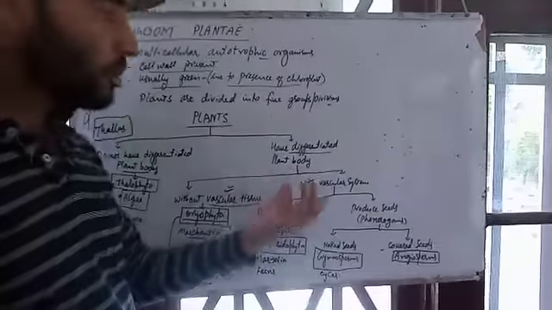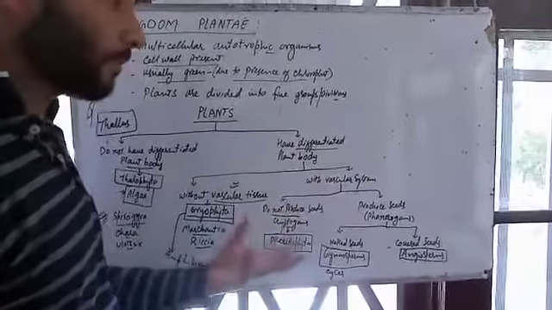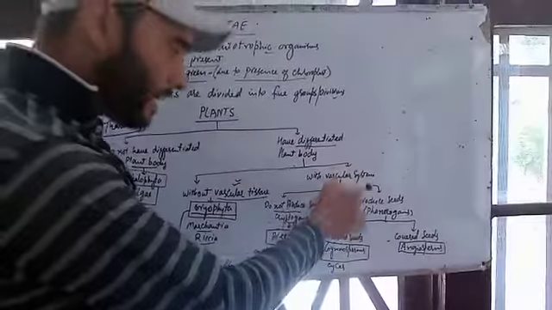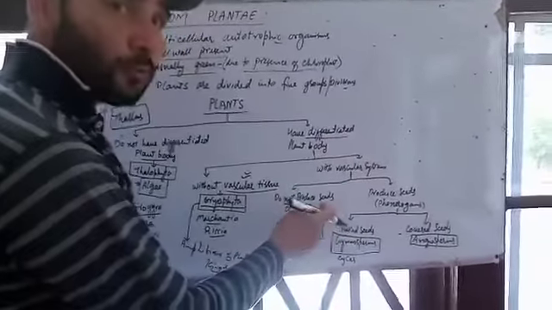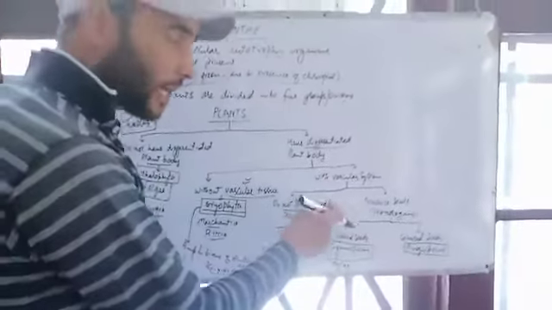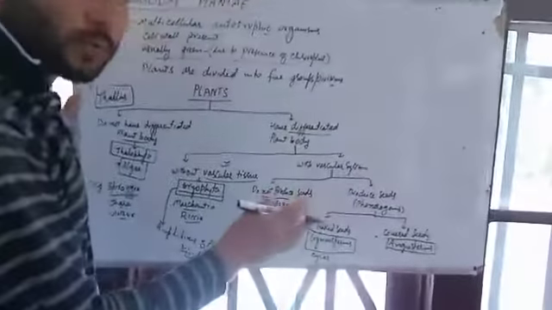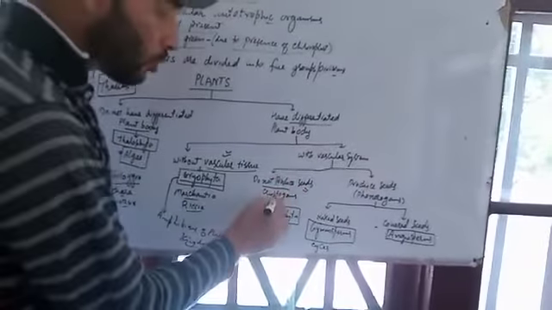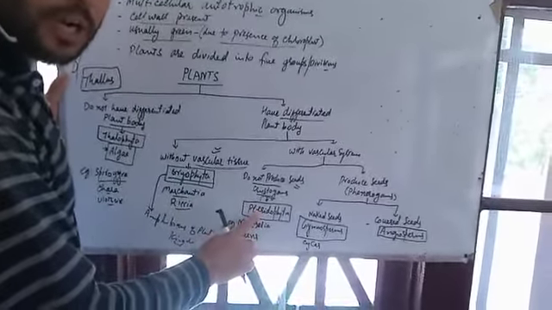Those group of plants which have vascular tissue, which have xylem and phloem, can again be divided into two groups: those plants which produce seeds and those which do not produce seeds. The plant groups which do not produce seeds are known as cryptogams. An example is the division Pteridophyta.